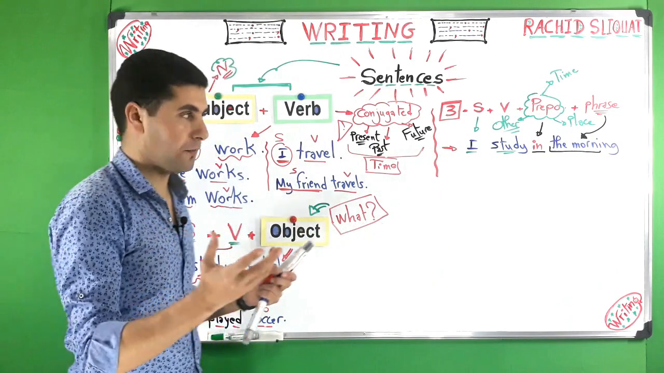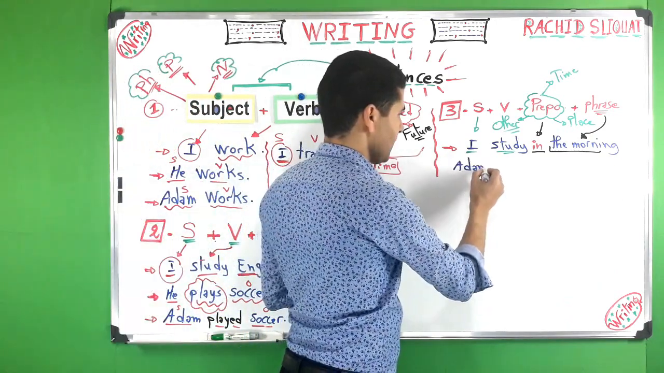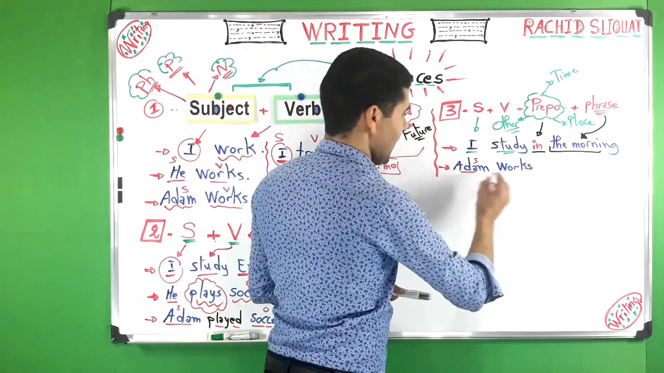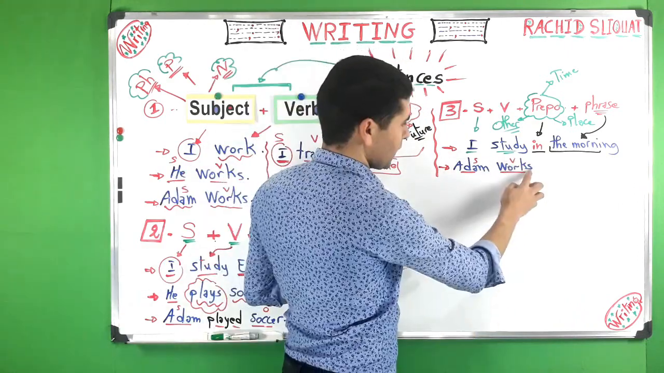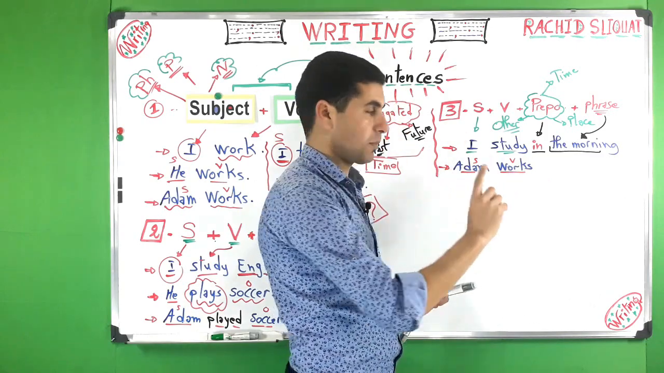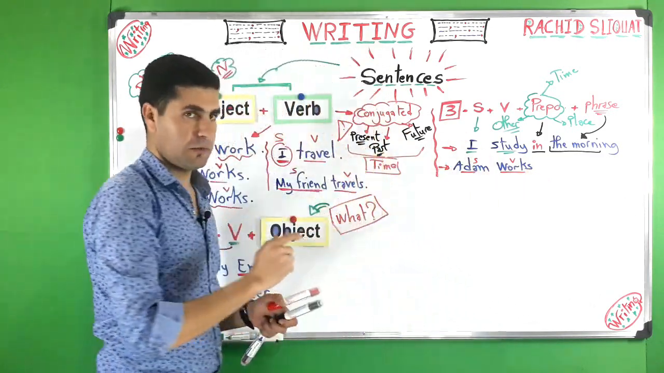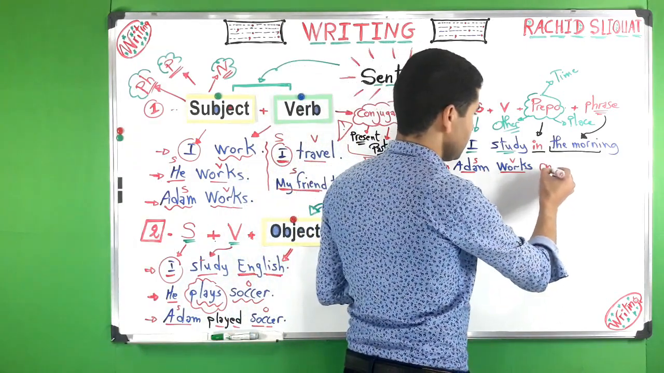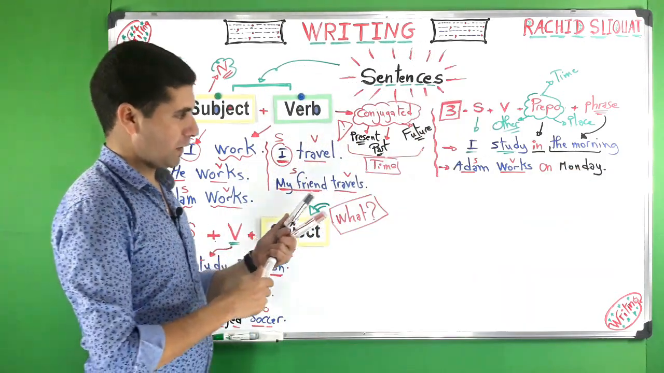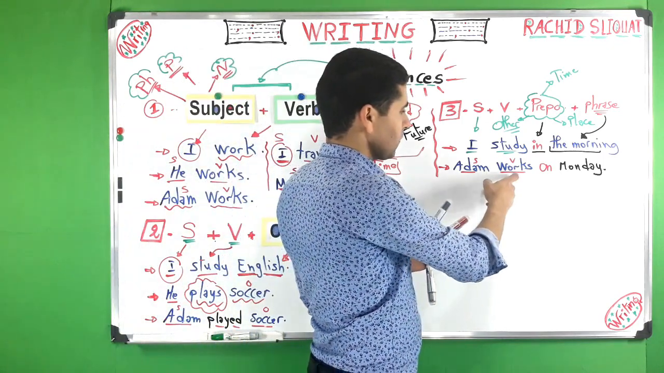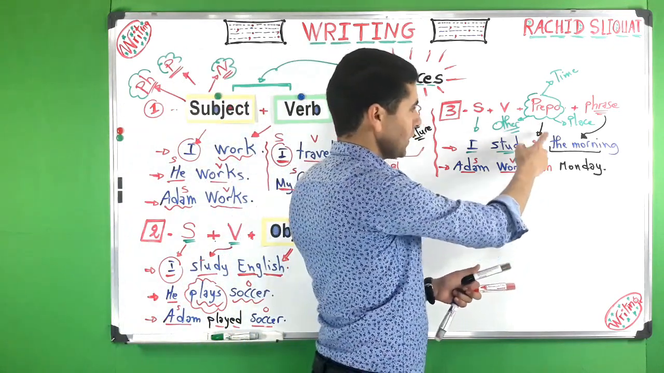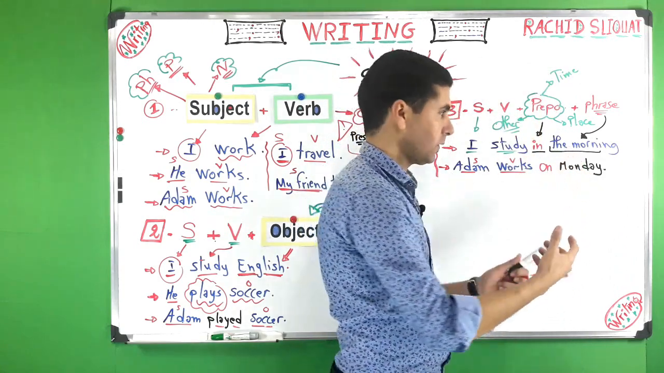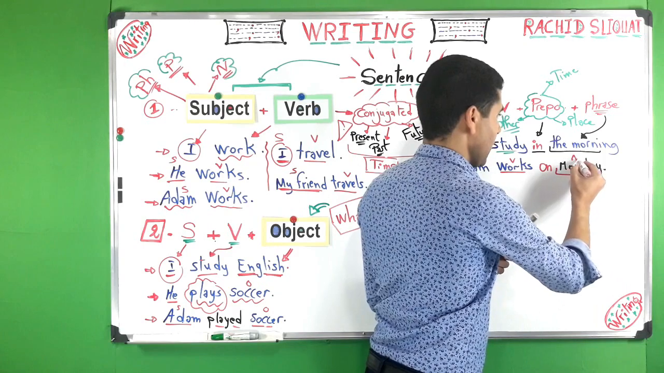Take, for example, the verb work. Adam works. So Adam is the subject and works is the verb. Works here is with S, conjugated. The verb is conjugated and this is the present, okay? He works. I work. He works on Monday. So Adam is the subject, works is a verb, on is the preposition, a preposition of time, and Monday is a noun. Okay, this is a noun, all right?